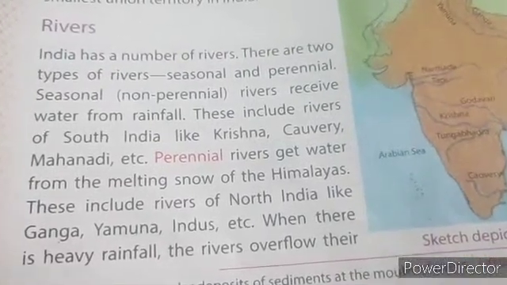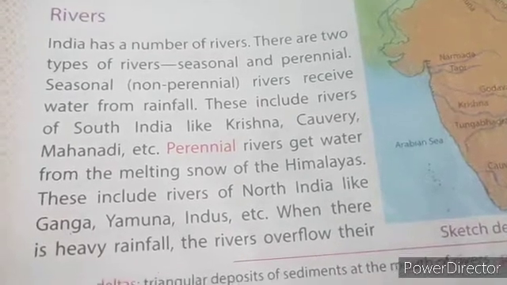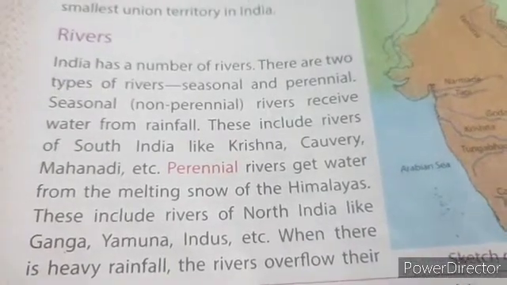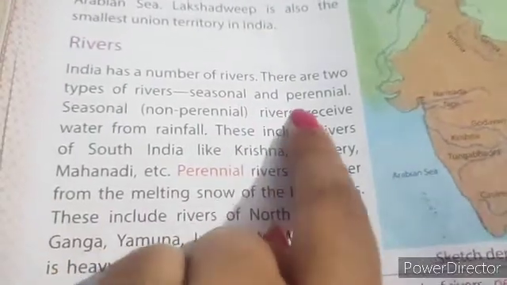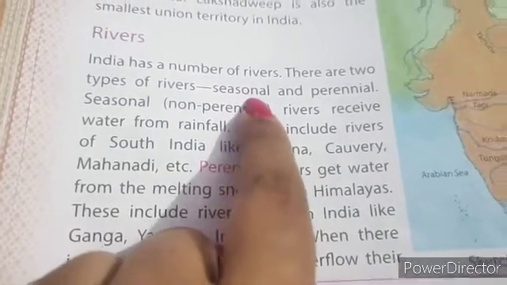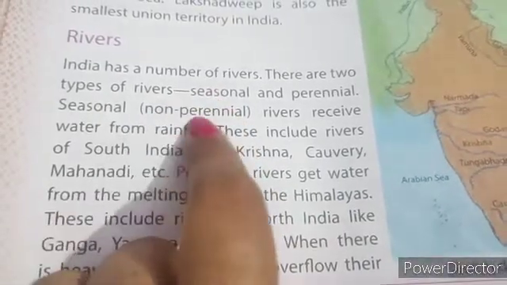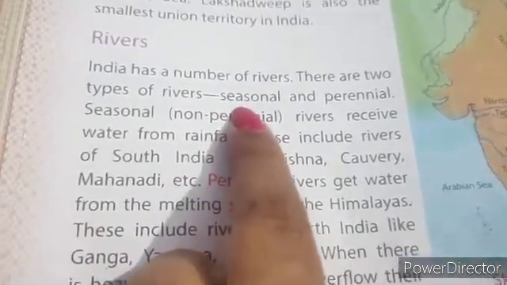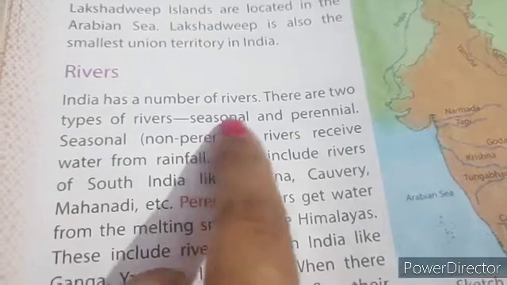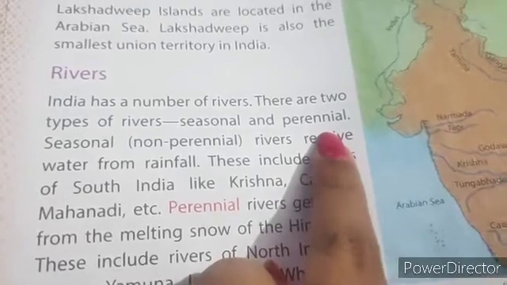Now come to the next. Our next topic is rivers. India has a number of rivers. There are two types of rivers, seasonal and perennial. Seasonal rivers we can also call non-perennial. Seasonal or non-perennial rivers are those rivers that flow only during the rainy seasons, but perennial rivers are the rivers which flow throughout the year.